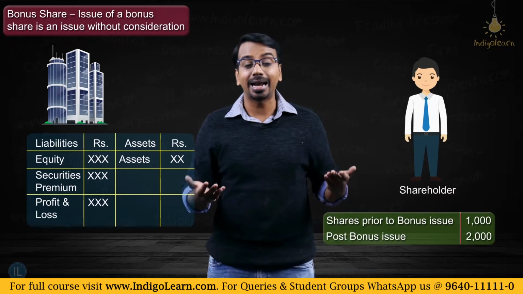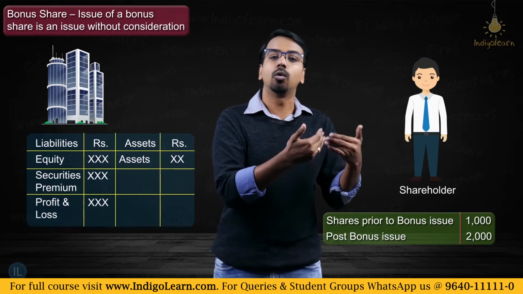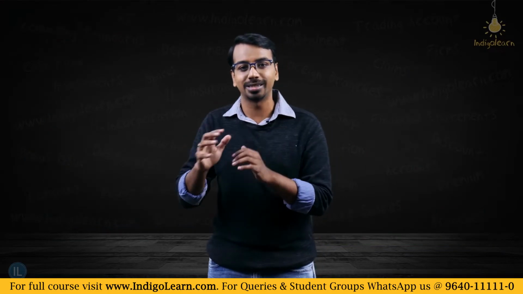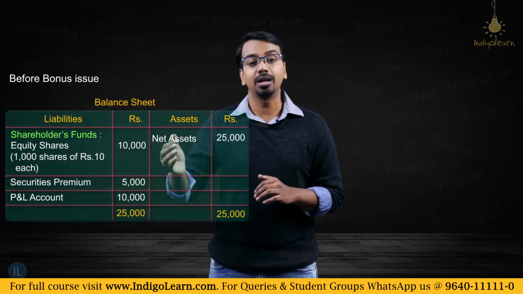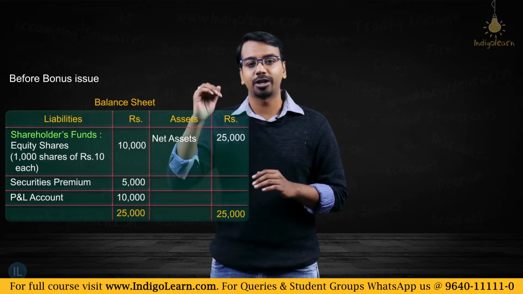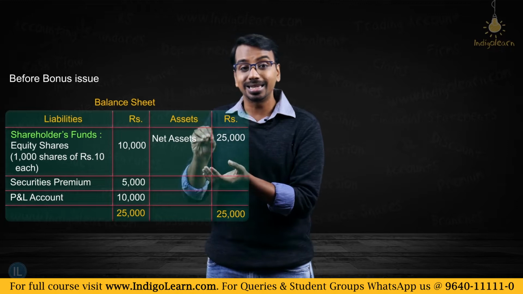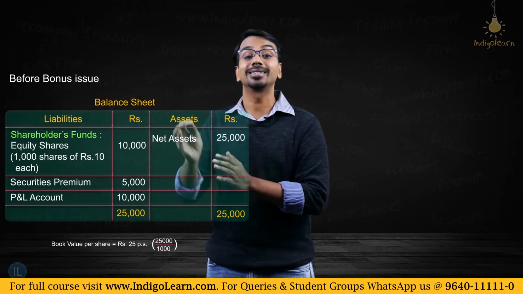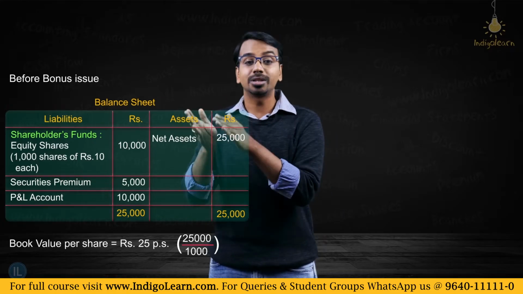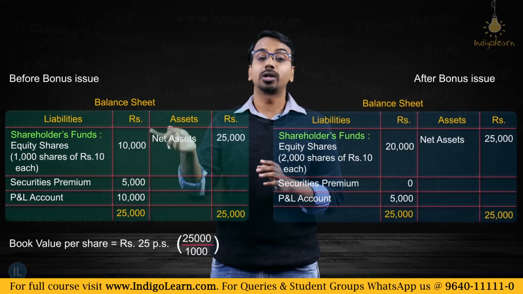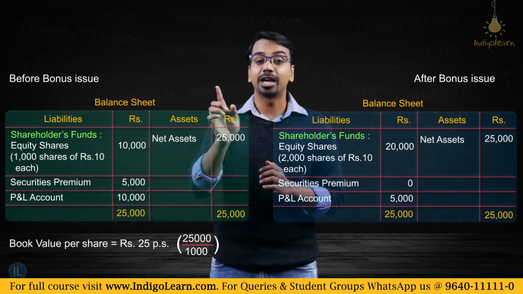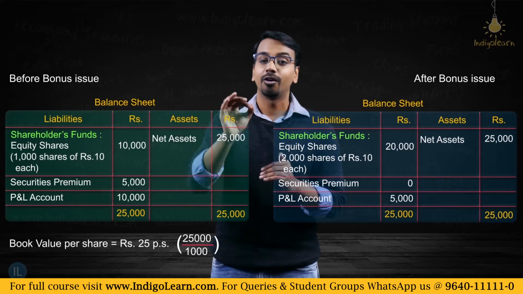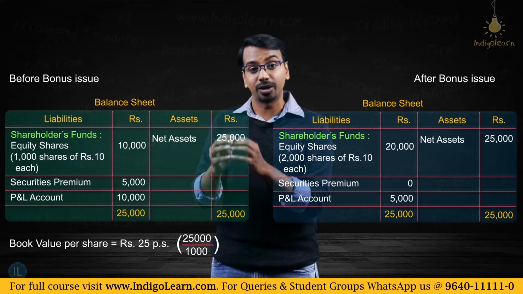Now, does this mean that the shareholders have doubled their wealth overnight? No, it doesn't mean that. Let's see how the numbers play out. If you look at the original scenario, the total of share capital, securities premium and profit and loss account was 25,000. This was for 1,000 shares and we can say the book value per share is 25 rupees. Now come to the scenario after the bonus issue. The total is 20,000 of equity share capital, securities premium is 0 and we have profit and loss account balance of 5,000. Now 20 plus 5 makes it 25,000.